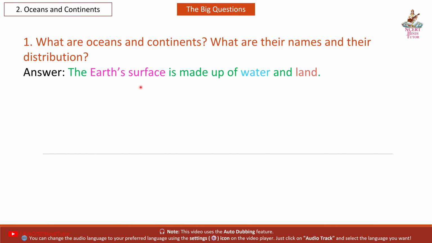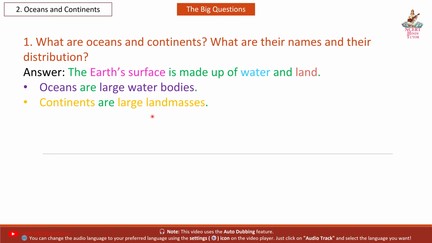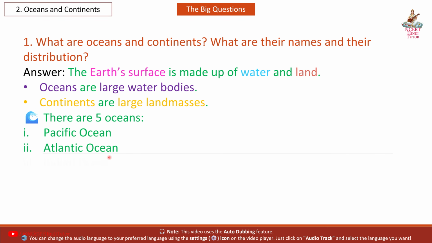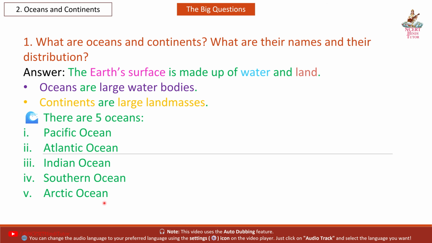Answer: The Earth's surface is made up of water and land. Oceans are large water bodies. Continents are large land masses. There are 5 oceans. First, Pacific Ocean. Second, Atlantic Ocean. Third, Indian Ocean. Fourth, Southern Ocean. Fifth, Arctic Ocean.